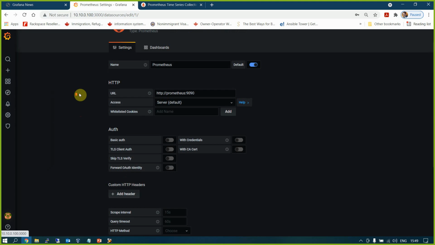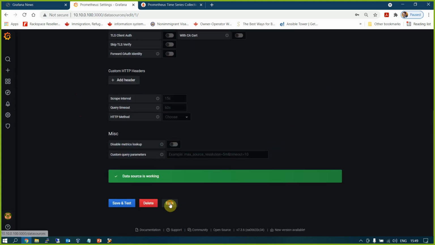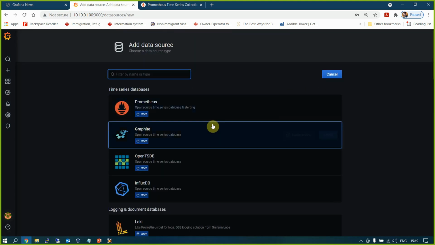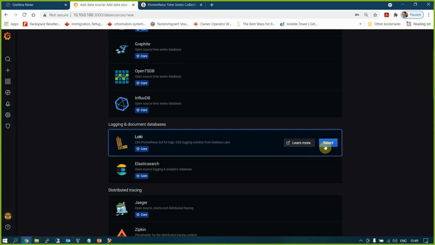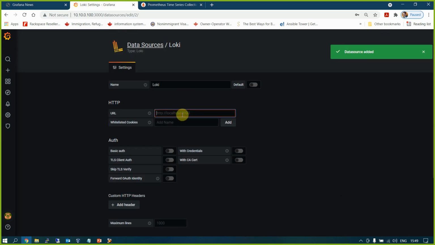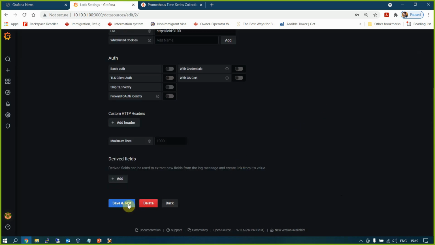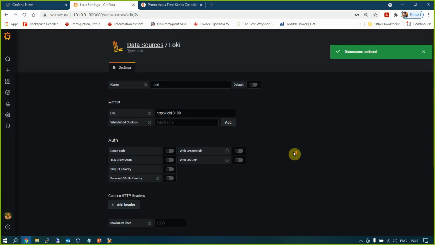Similarly, let's add another data source. Go back, add another, let's say Loki. You will find Loki also. And now I got the idea that it will be in the name of Loki only, LOKI:3100. That was the port where Loki is running, I'm sure. Yes, it is working. So you add data sources. This is how you are setting up the environment.